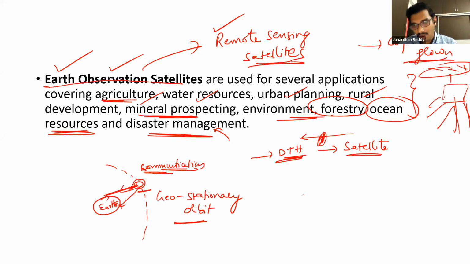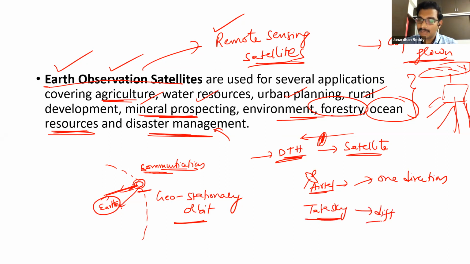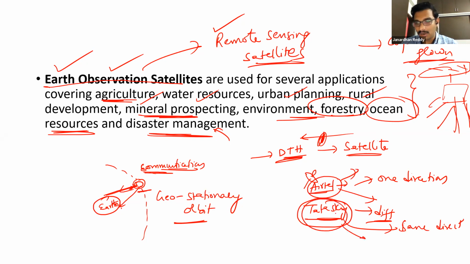If you see all the Airtel dishes or the Tata Sky dishes, they will be in only one direction. All the Tata Sky dishes will be in a different direction when compared to Airtel, but all Tata Skies will be in the same particular direction. This one may be looking at north, this one at south, but all Tata Skies, if you see, are looking at the same angle. All Tata Sky dishes on the top of your apartment will be looking in the same direction. All Airtel dishes are at somewhat different angle. Directly the satellite is there.